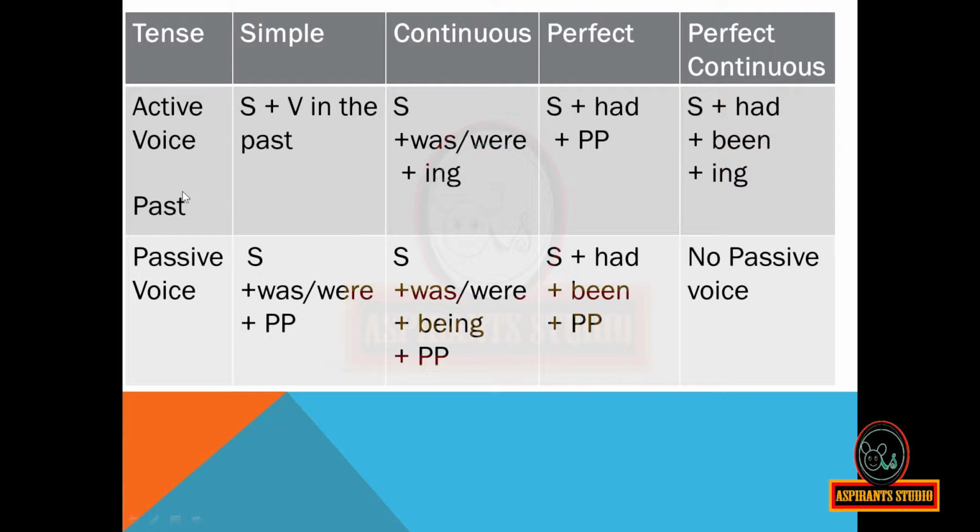For the active voice in the past perfect tense, the form is subject plus had plus past participle, but in the passive voice it will become subject plus had plus been plus past participle. Now when the active voice is of the form subject plus had plus been plus ing, then the passive voice will be of the form, there will be no passive voice.